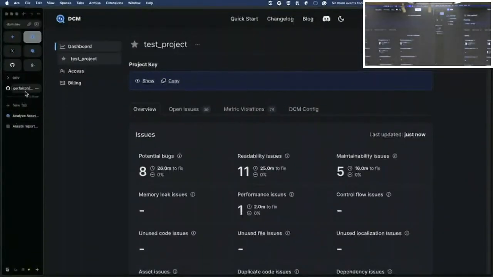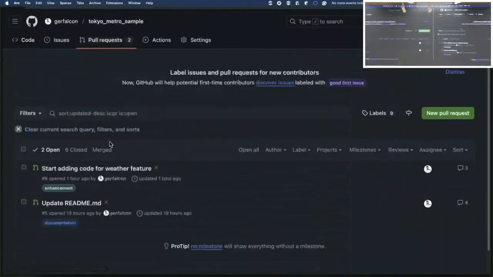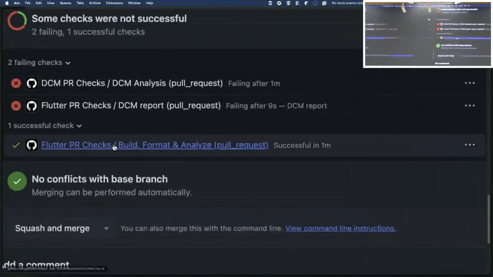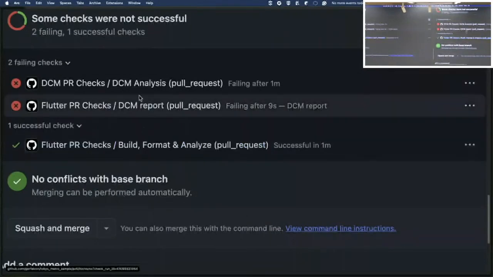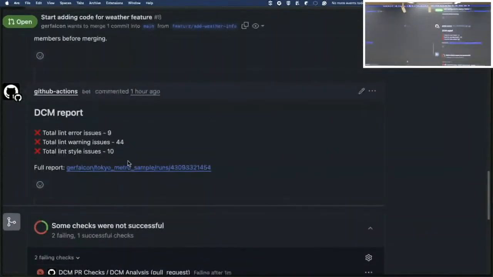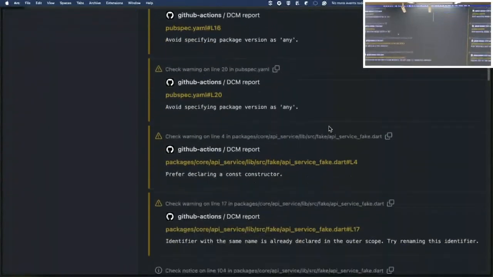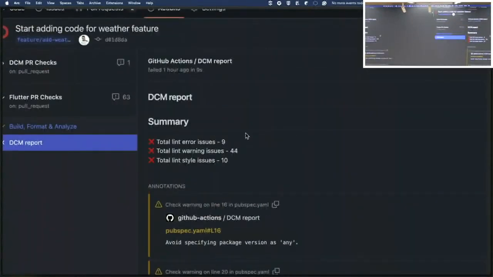Let me show it very quickly. I have, for example, this pull request I made for the weather feature. You can see the main Flutter checks, which cover builds, tests, formatter, and the Dart analyzer, and we can keep those mandatory. For DCM, this can be an additional report within the code base, at least in the beginning phase. So if a developer sees it in the pull request, it starts showcasing the violations. There are plenty of other optimizations. You can provide these DCM reports based on changed packages or changed files, with the baseline. So there are ways to introduce it more gradually to your teams.